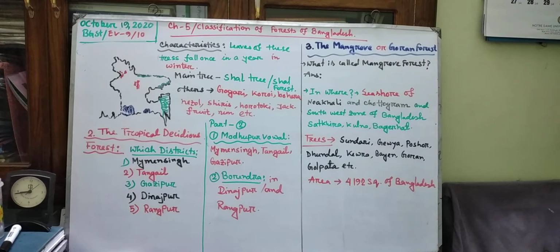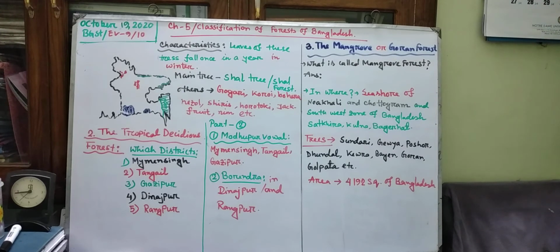What type of trees are grown in plenty here? Mainly Sundari, Gewa, Poshur, Dhundal, Keura, Bain, Goran, Golpata, etc. These trees are grown in plenty in these areas. And the total area of this part of Bangladesh is 4,192 square kilometers.